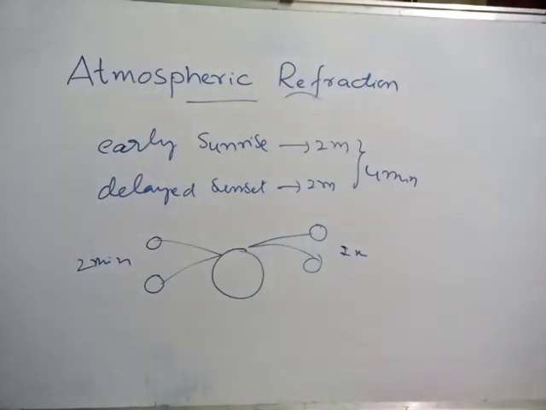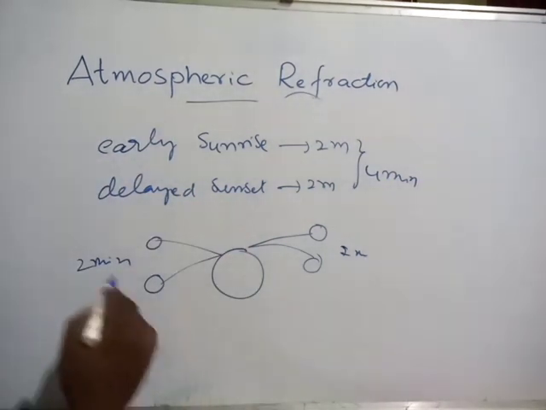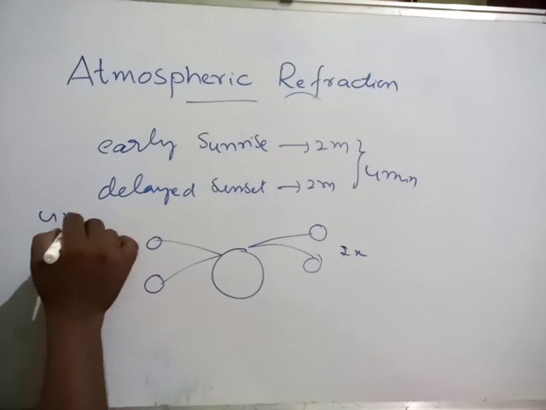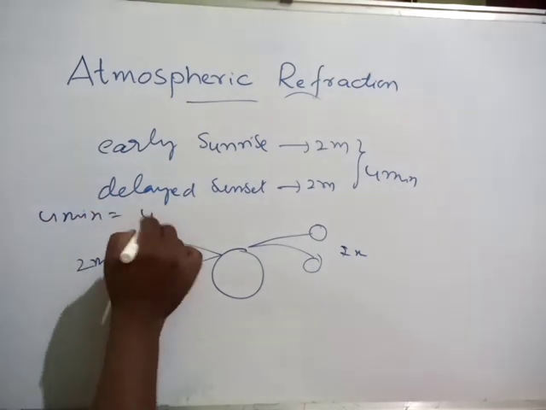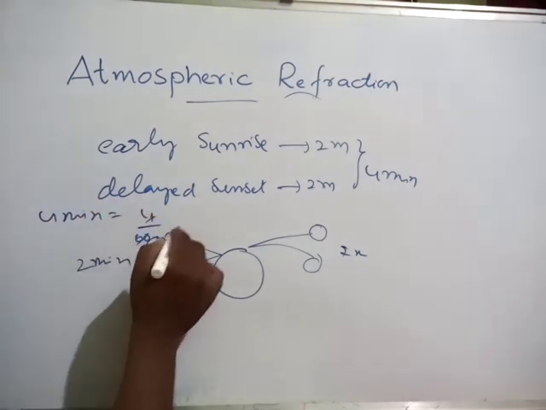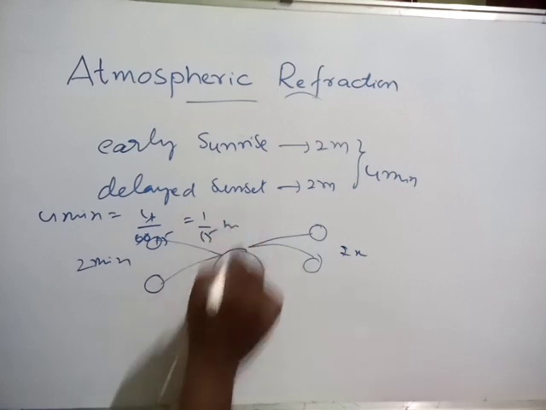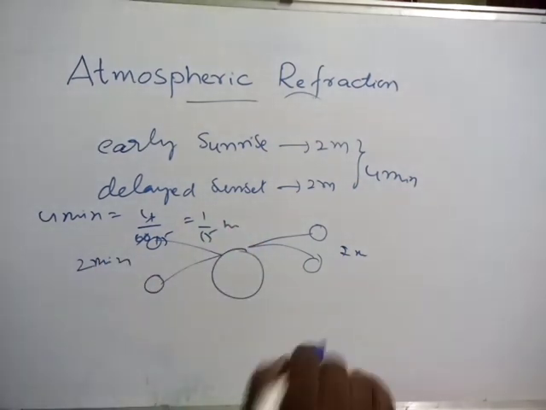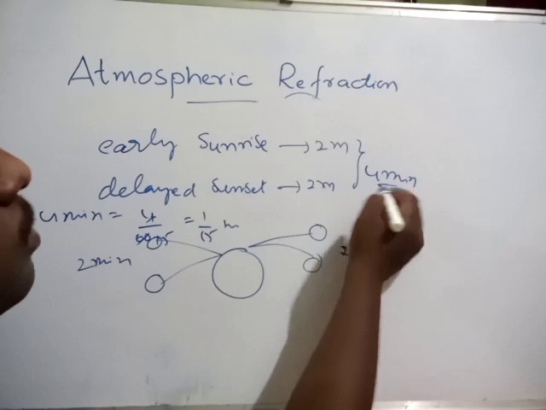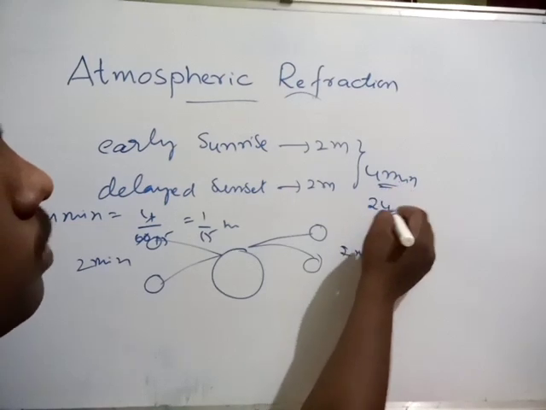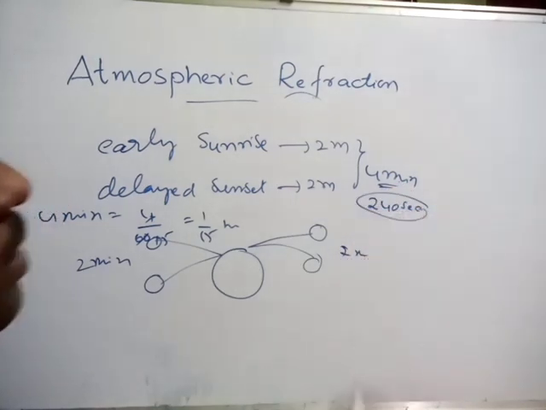But I asked in that paper for hours, so 2 plus 2 is 4 minutes. 4 minutes into hours is 4 by 60, 1 by 15, so 1 by 15 hours. In seconds, 4 minutes means 4 into 60, 240 seconds of extra sunlight we get in a day.